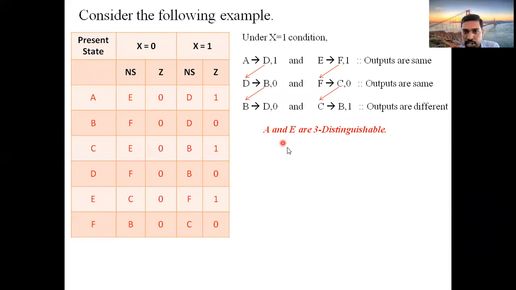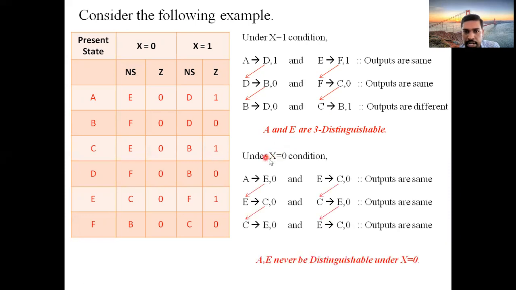Now, suppose for the same A and E, under x equal to 0, we will see whether they are distinguishable or not. Under x equal to 0, what about A? E comma 0. So write E comma 0. And what about E? C comma 0. Outputs are same. So again, follow the same process. Again, we got output same. Again, follow the process, we got output same. If you entirely follow the process, it will continue. Definitely, you won't get any different outputs.